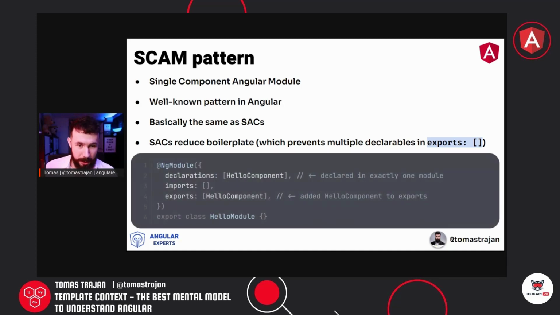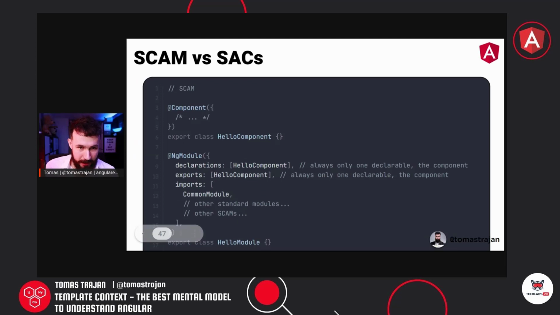So let's see that in action. We are speaking about this because the way we defined that previous hello module with a single component and the single component export is basically the essence of the SCAM pattern. It's an Angular module which declares and exports a single component and nothing else. So now let's see the comparison.